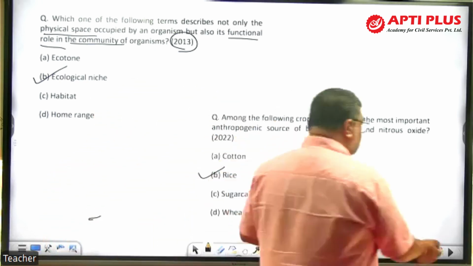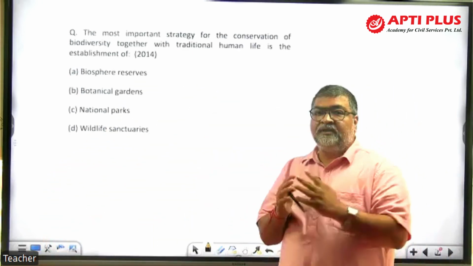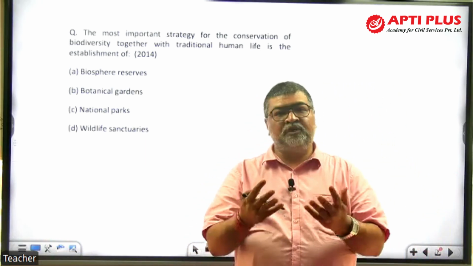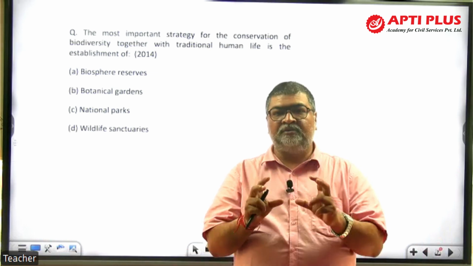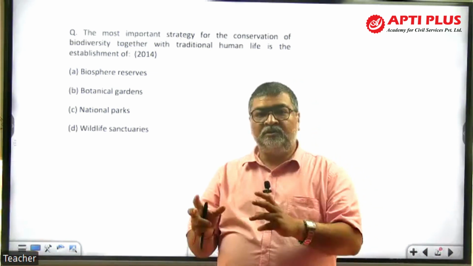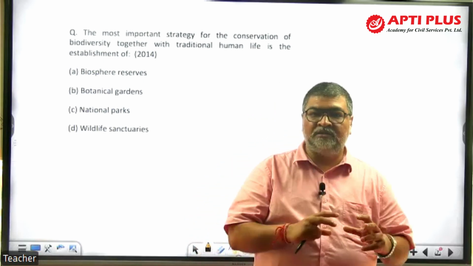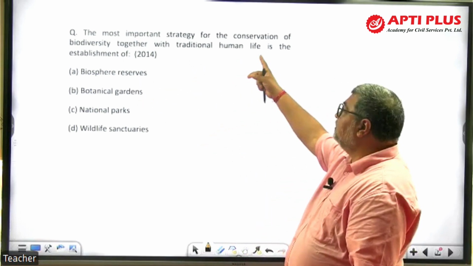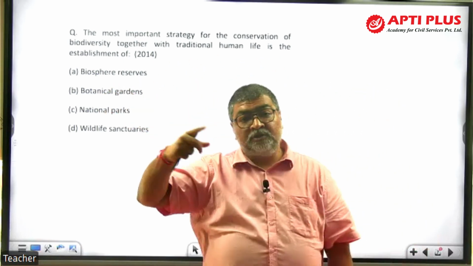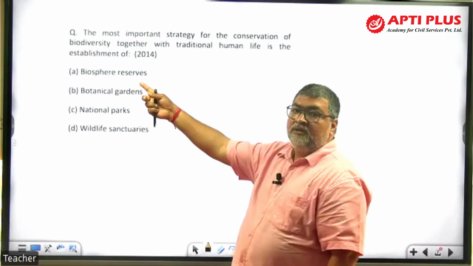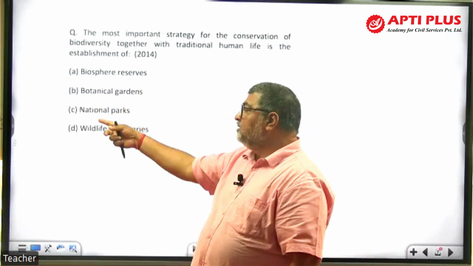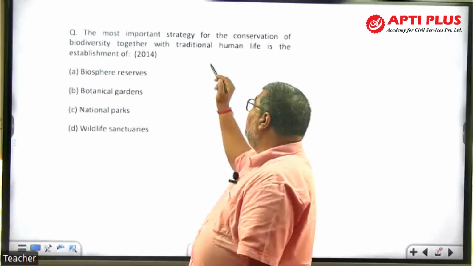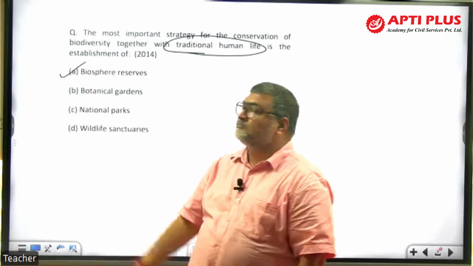Now let's move next. Understanding again the fundamental concept, biodiversity conservation, in situ and ex situ conservation. This again you learn in the class, that in order to conserve the living organisms, certain species are conserved ex situ, outside the habitat. Now UPSC has asked a direct question: the most important strategy for the conservation of biodiversity together with traditional human life. This was asked in the 2014 exam. A, biosphere reserves, B, botanical gardens, C, national parks, D, wildlife sanctuaries. See, the very important thing is that it has to conserve biodiversity and also traditional human life. The answer is biosphere reserve.